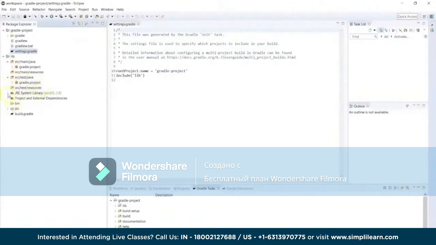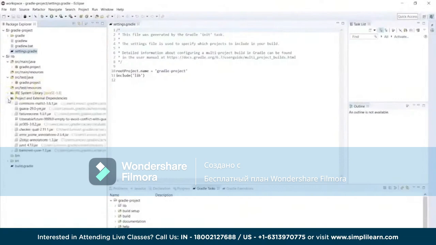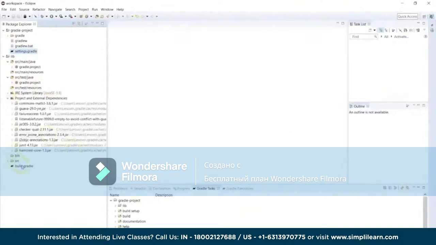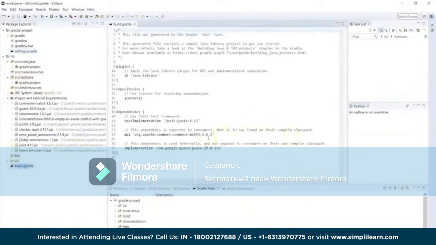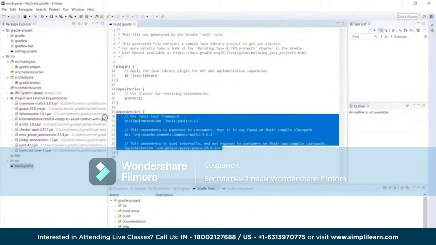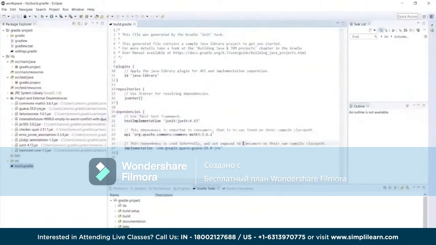Now in this case, these are the dependencies, project and external, the different dependencies available there. So let's add a dependency over here in the build.gradle script, and see how we can do that. If we open the build.gradle file, you can see these dependencies are there, like test implementation, JUnit is available there, right? And then we have implementations which are available. Now when you put these jar files up, they will automatically be added as part of the particular dependencies over here, which means that you don't have to store them within the repository, and they happen automatically.